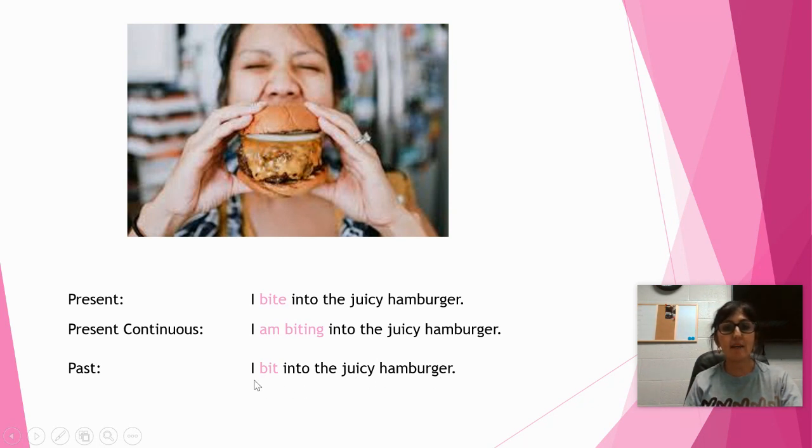Okay, let's say that again. I bit, bit. So here's the thing, that's a short I sound, bit. When we have the silent E at the end, that makes it a long I sound, so that's why it's bite. So I bite, I am biting, and I bit into the hamburger. All right, that's the past form. Let's see what else we have.